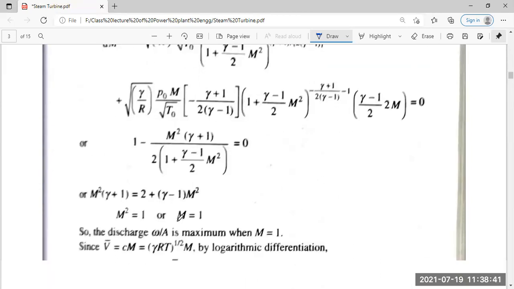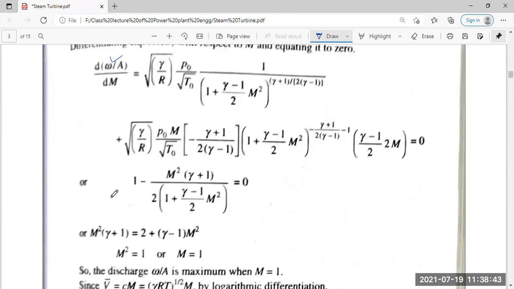Now, if we equate this portion equal to 0, what will happen? Keep the left side on the left hand side itself. Then what are the common items here? This one, this one, this one, this one, this one are common items on both sides, so these can be immediately eliminated.